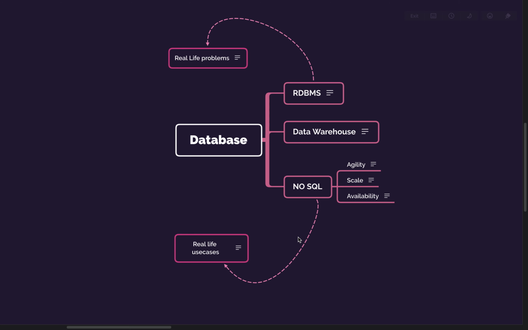What are the modern world challenges? We have already talked about it. I just want to give you a very high level idea of what all things people are using NoSQL for. So one or two use cases, and then we will go through all the use cases that I have.